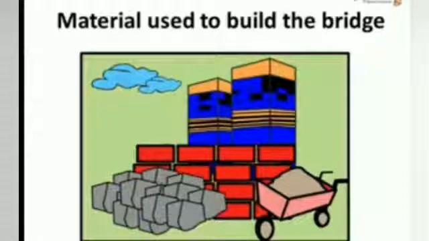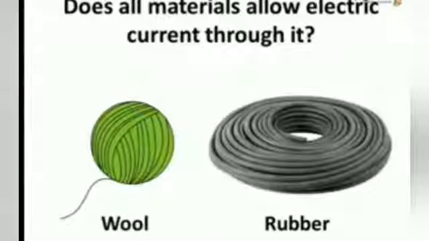Continuing with the same analogy, what is used to make bridges or roads for the buses to pass? Can we use bamboo or mud? No. We use cement, concrete, iron, etc. So, all kinds of materials cannot be used to make a bridge or road that supports the flow of many heavy vehicles. Same way, what kinds of wire are used to pass electricity? Can we use woolen string in place of electric wire? Or a rubber string? Let us find it out.